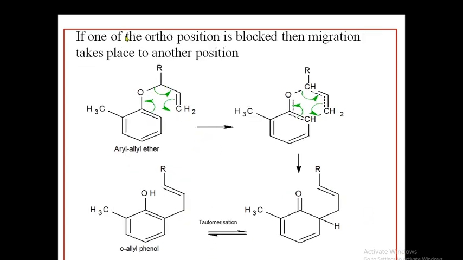Now if one of the ortho positions is blocked, then what will happen? Migration will take place to the other ortho position. So this ortho position is blocked here, and now this allyl group will migrate to the other ortho position through a cyclic transition state to form this non-aromatic intermediate, which further undergoes tautomerization to form the ortho-allyl phenol. So you have to remember here, if one position is blocked, the reaction will occur at the other ortho position.